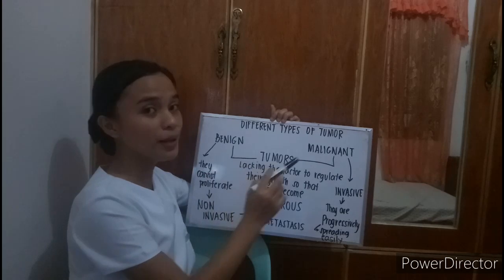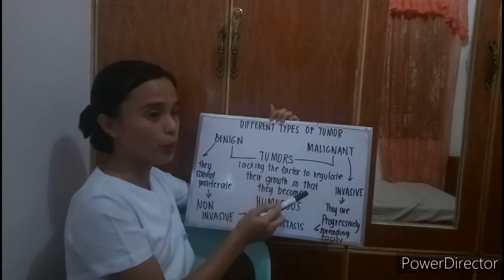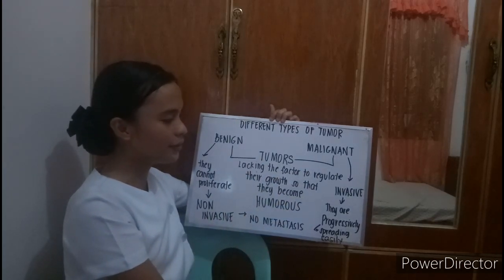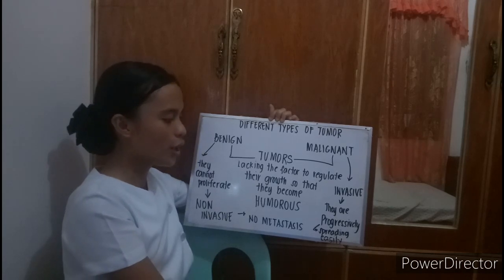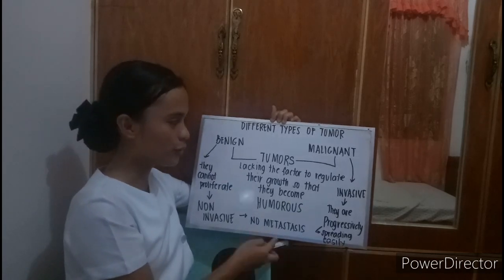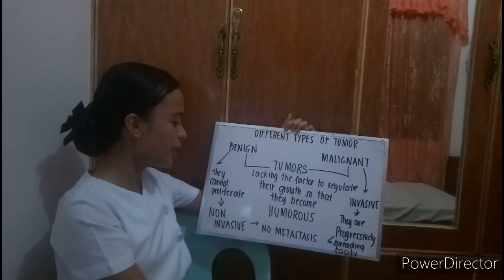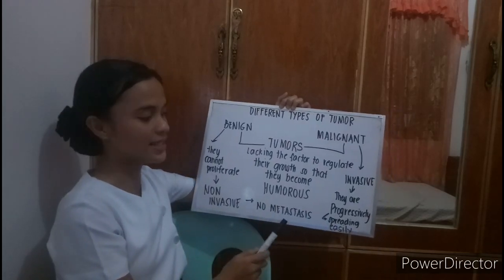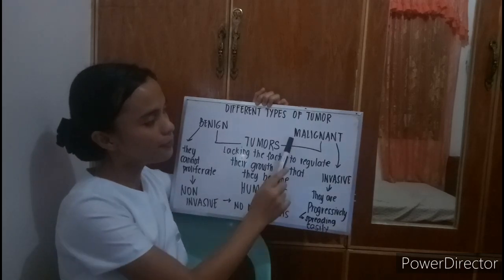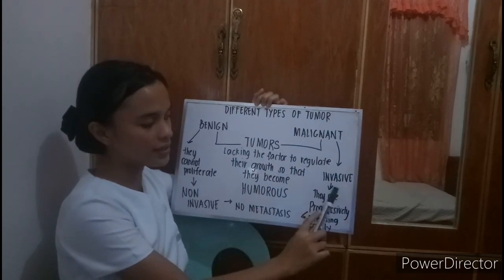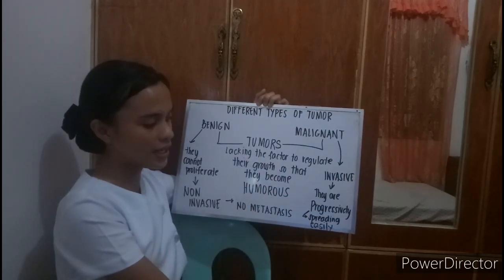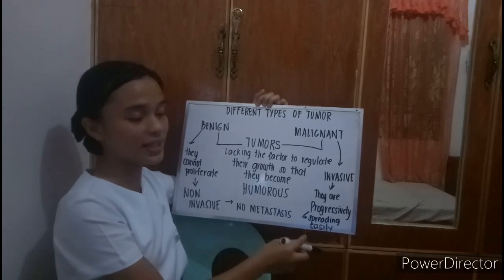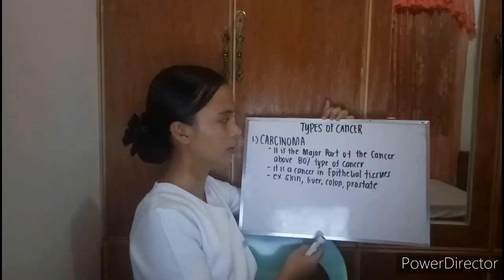So benign and malignant are both tumors. They lack the factors to regulate their growth, so they can become tumorous. When we say benign, they cannot proliferate, are non-invasive, and have no metastasis. While malignant ones are invasive and progressively spread easily in our body.